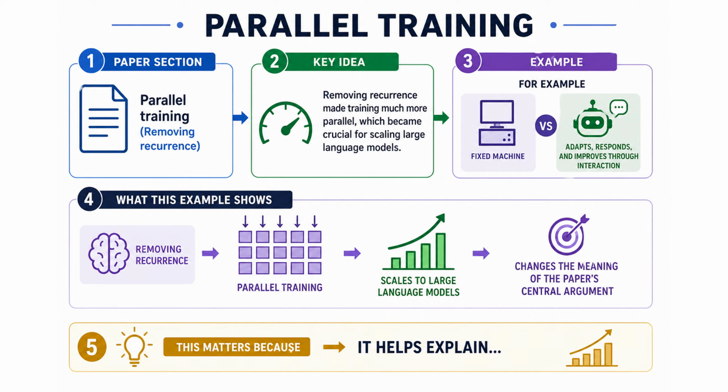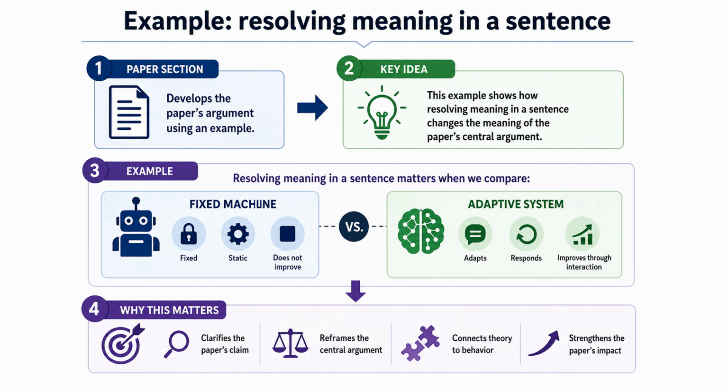Once that is clear, the next step is example: resolving meaning in a sentence, because that extends the paper's argument in a more concrete direction. This section develops the paper's argument about resolving meaning in a sentence. For example, resolving meaning in a sentence matters when we compare a fixed machine to one that can adapt, respond, and improve through interaction. What this example shows is how resolving meaning in a sentence changes the meaning of the paper's central argument. This matters because it helps explain why this paper became one of the foundation stones of AI history.